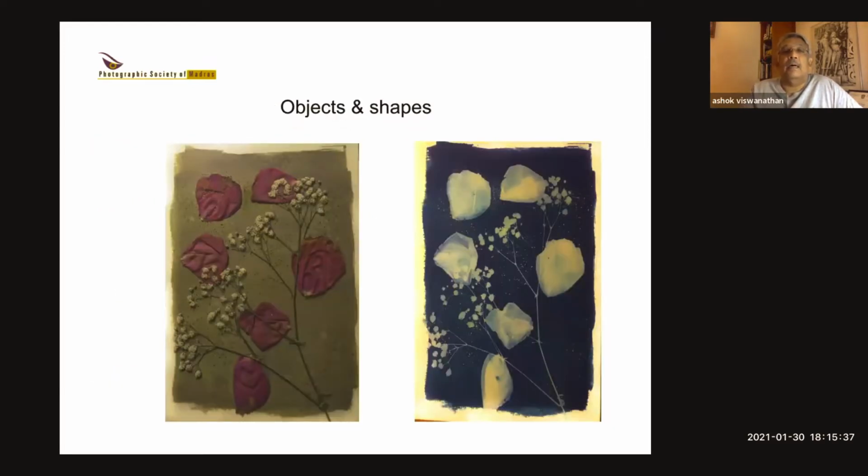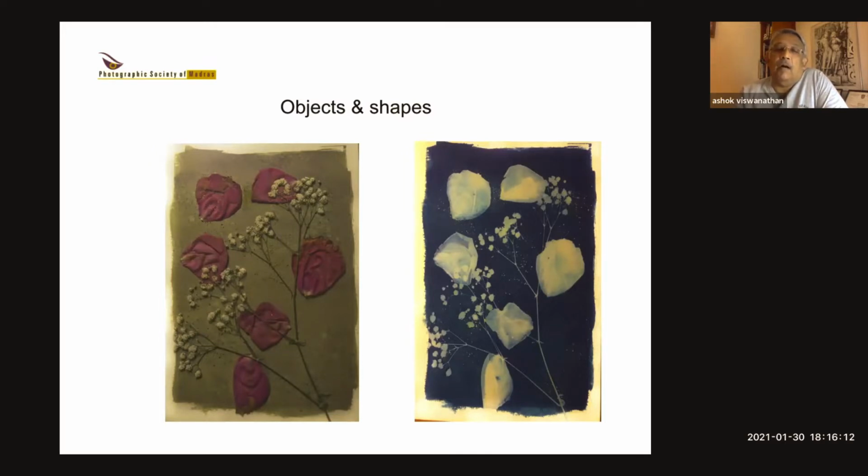So now basically this is what Anna Atkins was doing, objects and shapes. She put plants on a piece of paper that was coated with a chemical and exposed it. And what you see on the right is the image that comes on the paper. And using that blue image, she described the plants and the characteristics, the shape, color, etc. So you could actually see what it looked like. And that's how she produced these books on botany, by simply cutting plants and flowers and putting them on sheets of paper and exposing them to light.